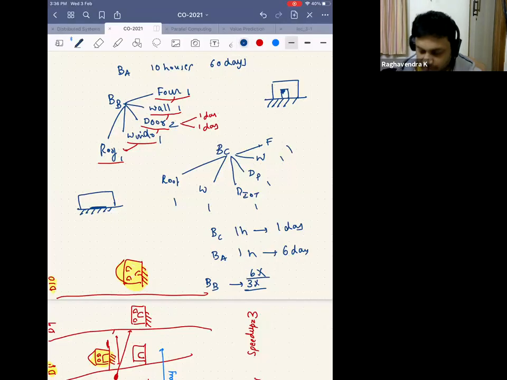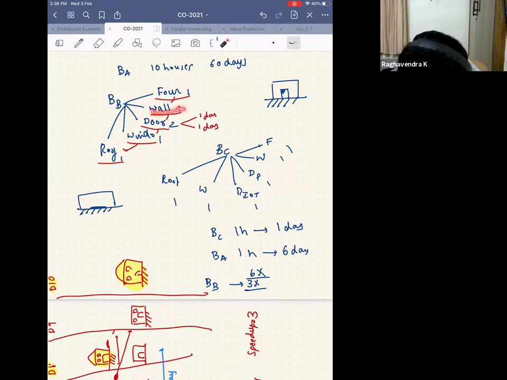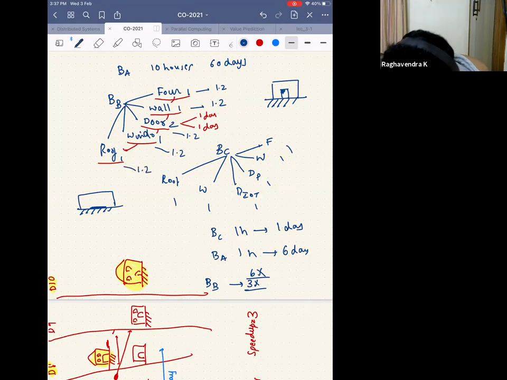Okay. So somehow the guys who are laying the foundation, the wall, the window, and the roof are somehow able to take some of the tasks that entail laying the door, which means that let's say the foundation is taking 1.2 days, the wall is taking 1.2 days, the door is taking 1.2 days, the window is taking 1.2 days, the roof is taking 1.2 days. Each of them is now taking 1.2 days. So the total time it takes to construct the house is still 6 days.